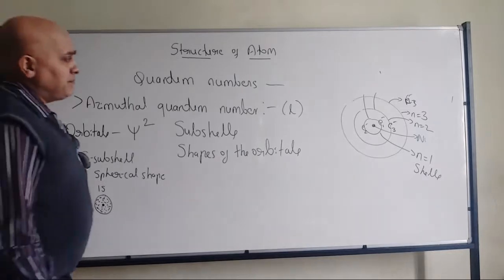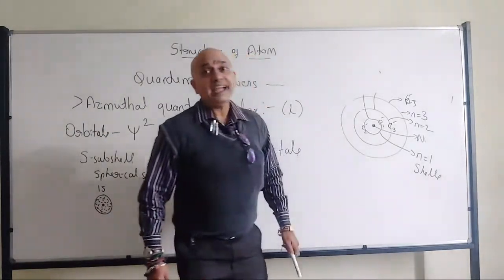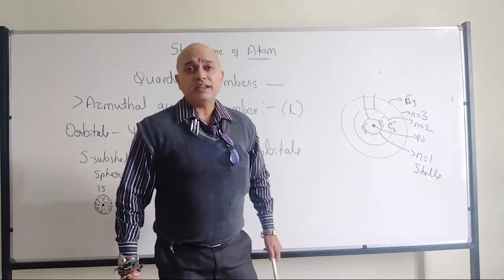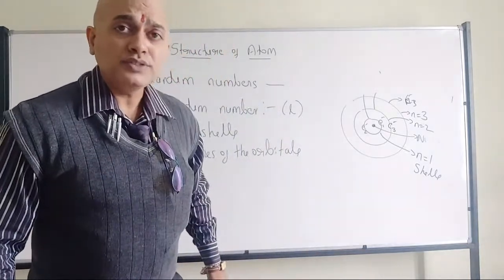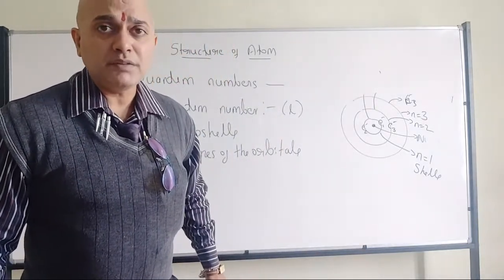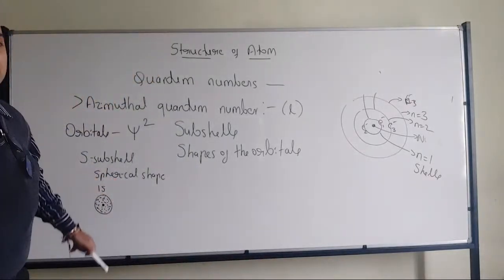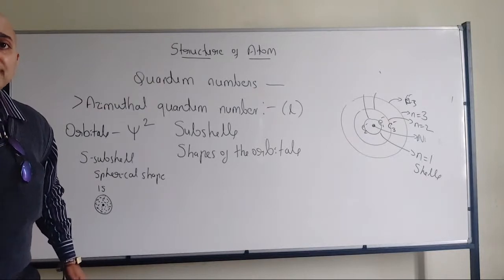Now please remember, each energy level will have the S subshell. It starts from energy level 1, and whatever the energy level, 1, 2, 3, all those energy levels will have an S subshell. But the only thing is that the number will vary.